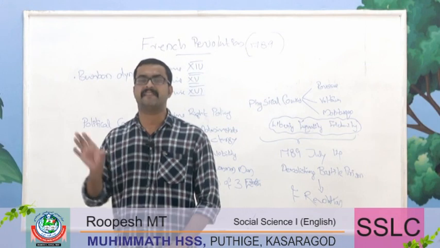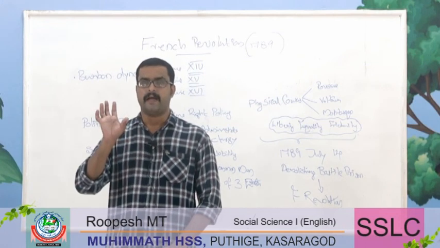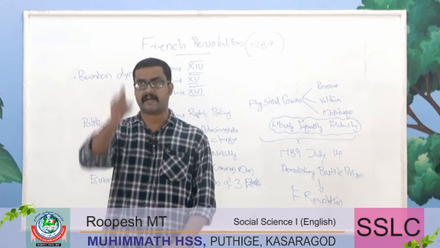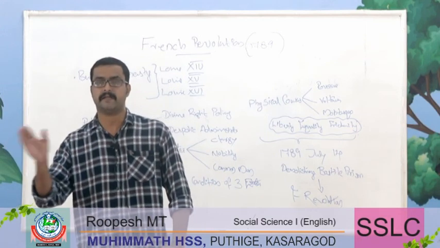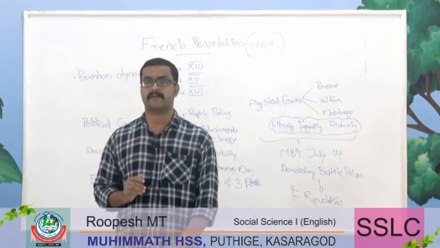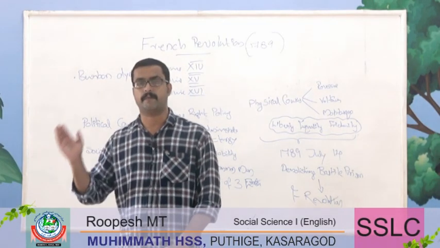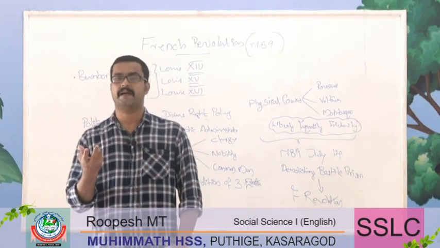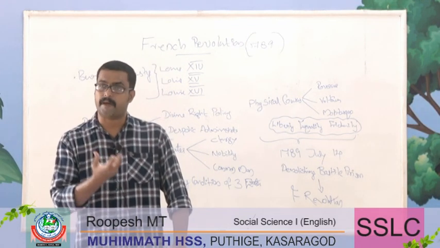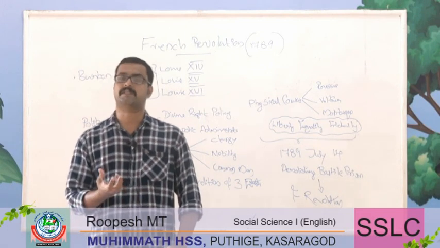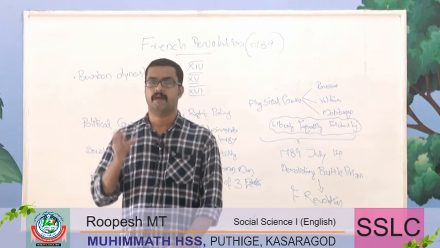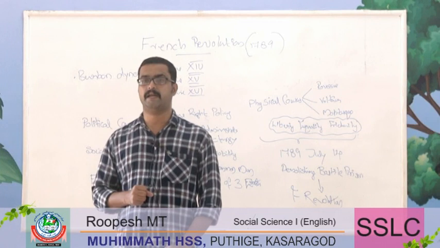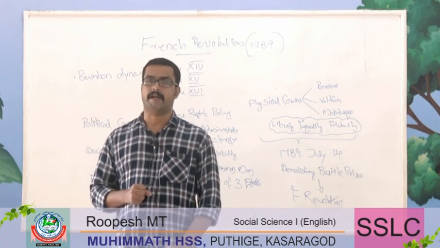But everywhere he is in chains. And when the people are ready to break that chain, they can attain freedom: the freedom of polity, the freedom of politics, the freedom of economics, the freedom at the social level, and the freedom of the administrative setup. And he advised the people to break that chain. As a part of French society, that chain was created by the Bourbon dynasty. In his work Social Contract, he advised the people to break the chain created by the Bourbon dynasty.